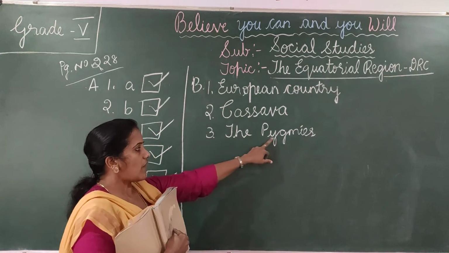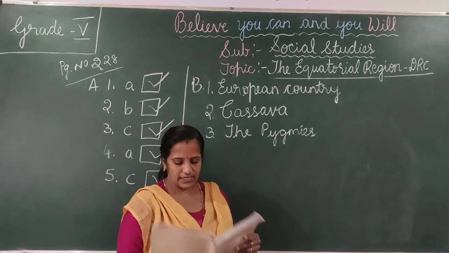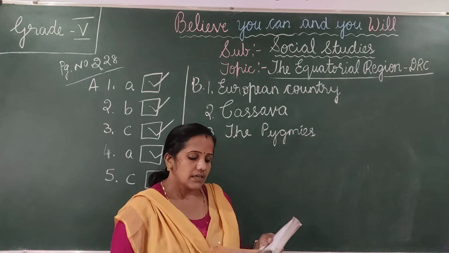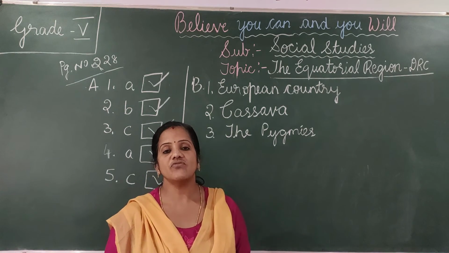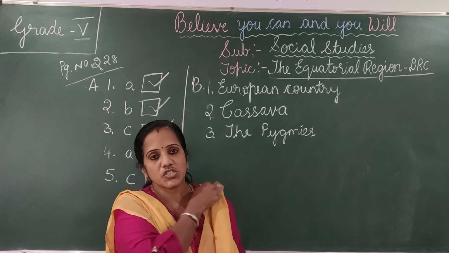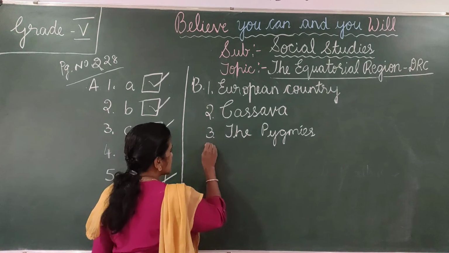Pygmies. Fourth one, dash is the official language of DRC. So which is the official language? French. Right.